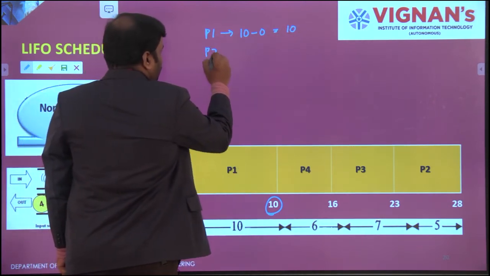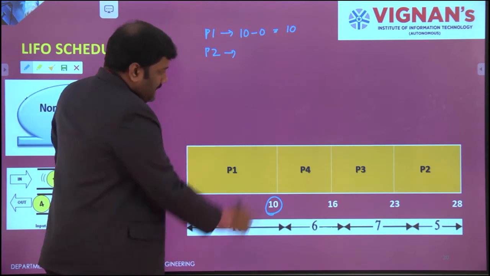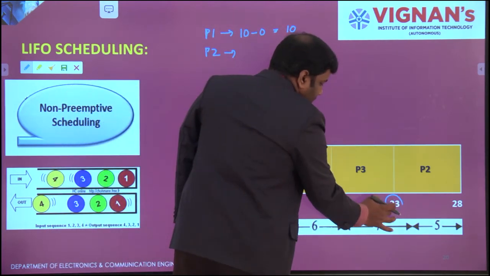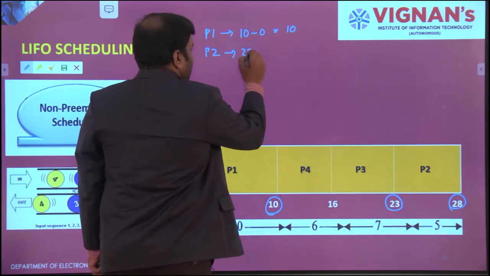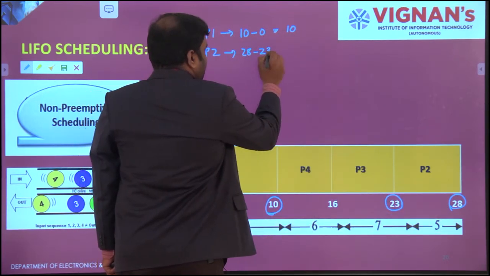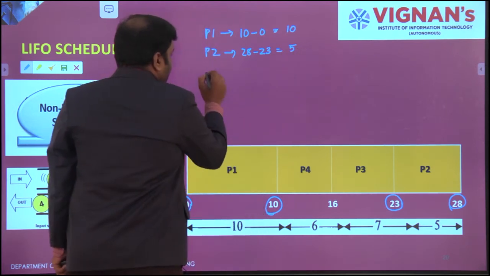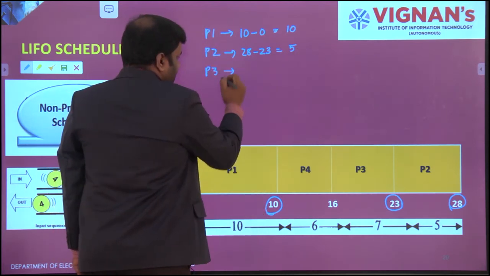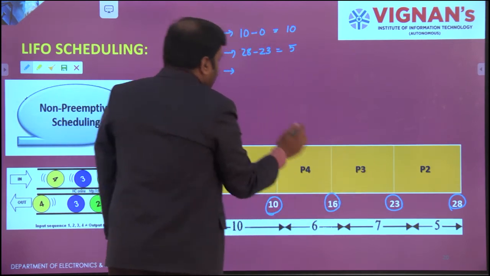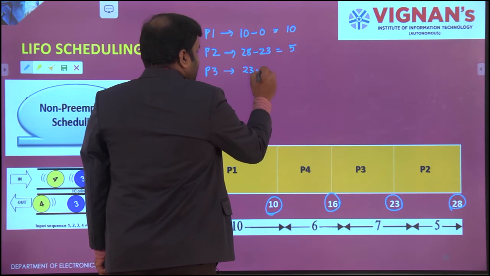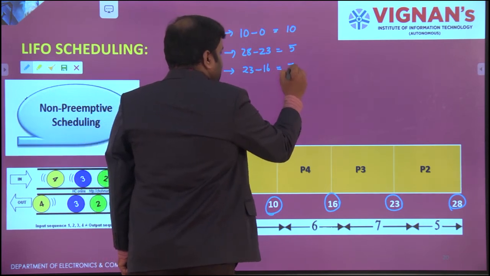What about P2? Where is P2? Last one. Starting time is 23 and the ending time is 28. Ending time minus starting time, that is 5. The next one is process 3, where is it? Third version. Starting time is 16 and ending time is 23. So that is 23 minus 16, that is 7.